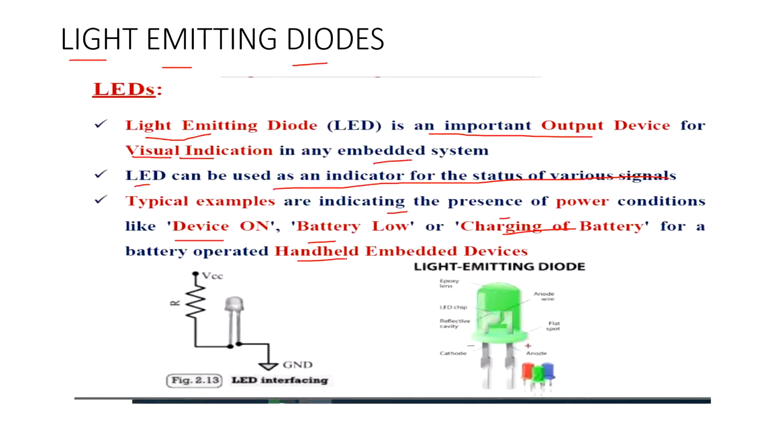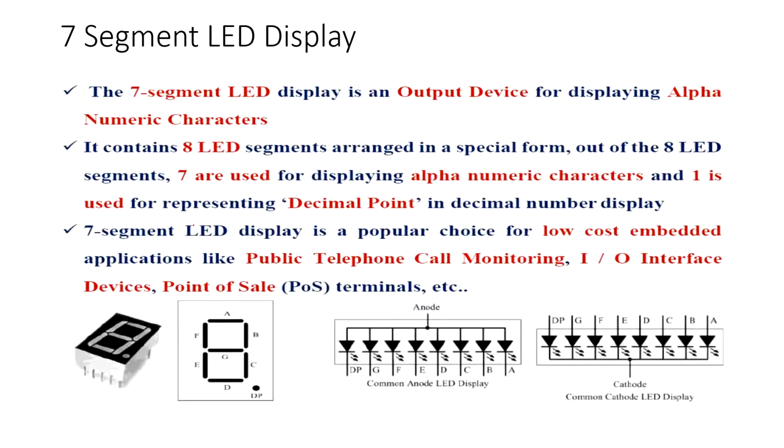Okay, you see a small light, and that light corresponds to what? LED. Then we have a 7-segment LED display. The 7-segment LED display is an output device for displaying alphanumeric characters, right? You can see in the picture that this is a 7-segment display, which is used to display alphanumeric characters. What do you mean by alphanumeric?